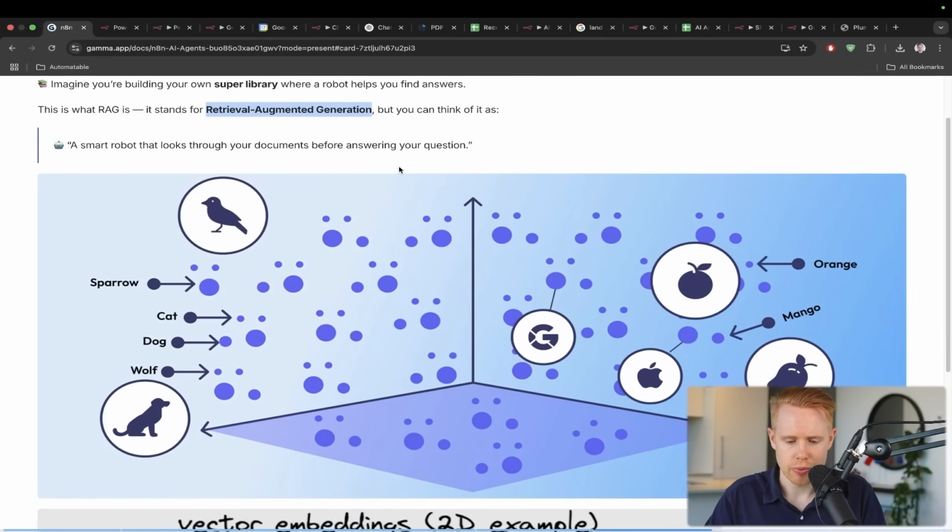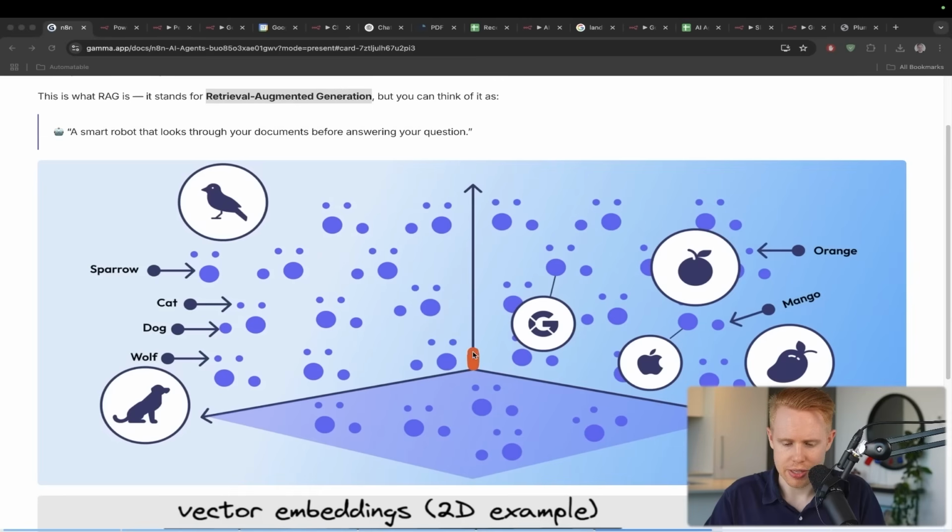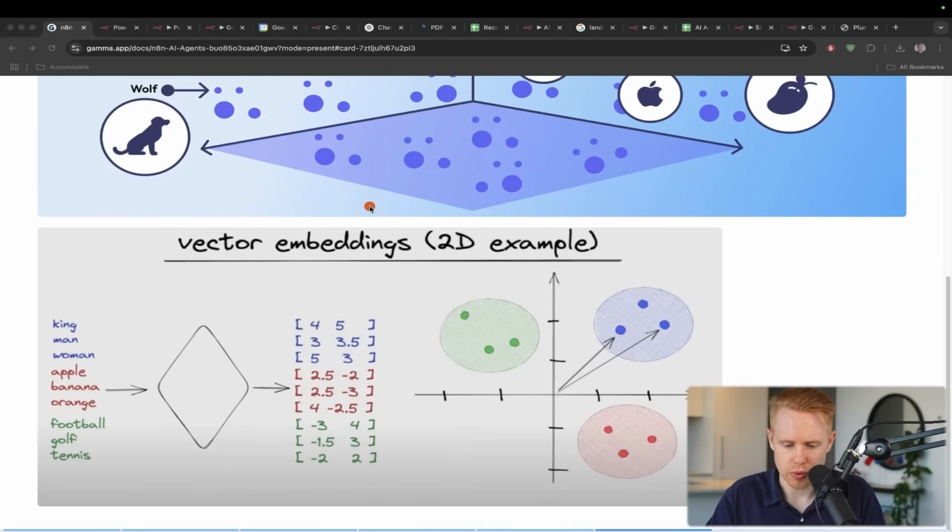And so the difference between a RAG system is, you can almost imagine this database as being like three-dimensional, okay? And so what that means is that it will take incoming text, and this gets a bit abstract, and I'm going to try and simplify this as much as possible, but it'll take incoming text messages, and it will actually associate numbers with those text messages. And so it'll break down semantic meanings between words like apples, bananas, and oranges, and it will categorize them together, right? So apples, bananas, and oranges, they're all fruits.